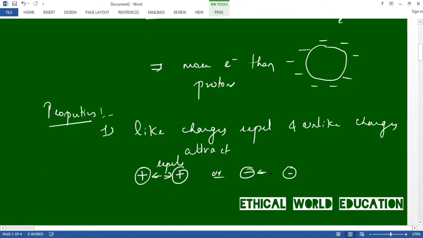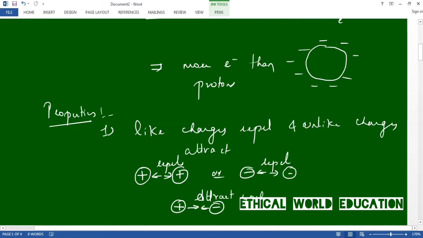If the charges are the same, positive or negative, they always repel each other. If one is positive and the other is negative, they attract each other.